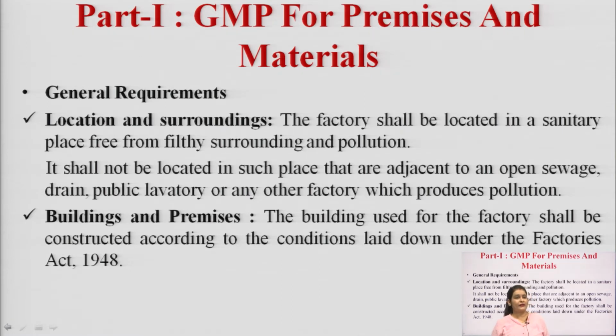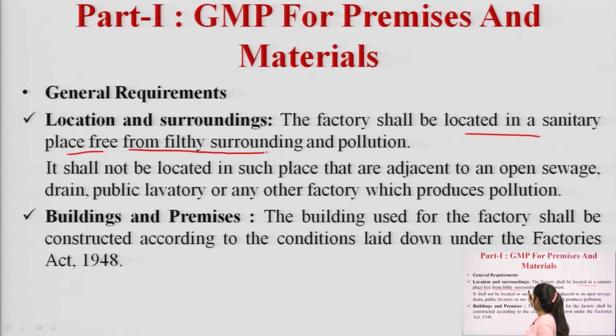Point 1, and it is the utmost important point while setting up a pharmaceutical industry, is location and surrounding. Location and surrounding is the most important point to be noted while running the factory. The factory shall be located in a hygienic place, free from decomposed areas and free from pollution or pollutants.